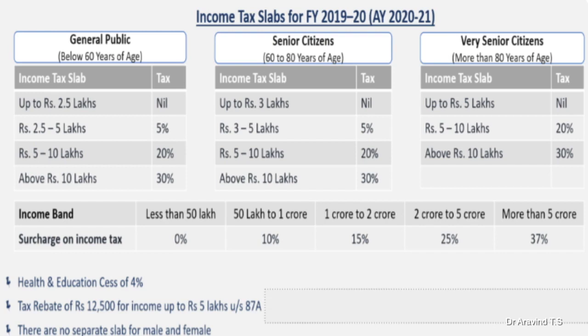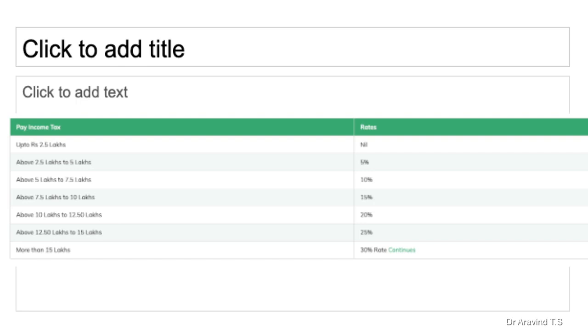For very senior citizens, that is those more than 80 years of age, up to 5 lakh they have a tax exemption. From 5 to 10 lakhs, it is similar, that is 20 percent. Above 10 lakhs, 30 percent. So you can see different slabs for different individuals. Next, you can see the bifurcation.